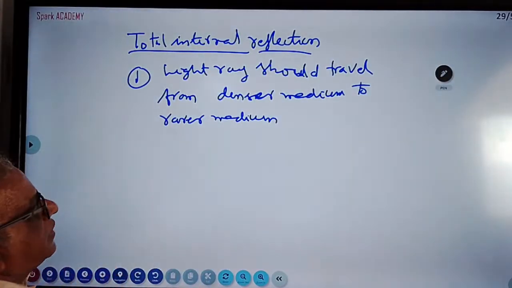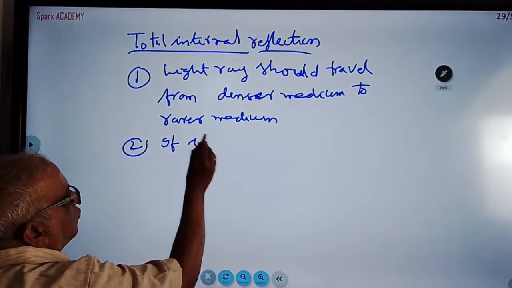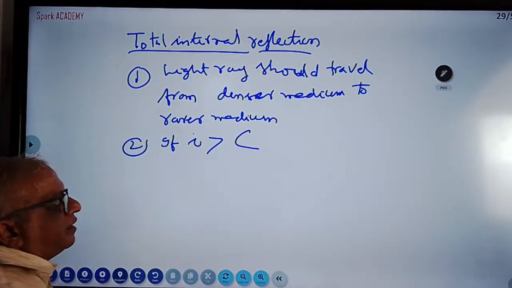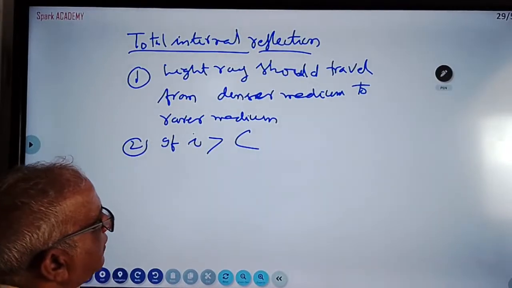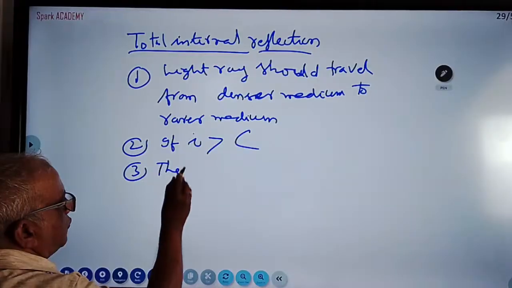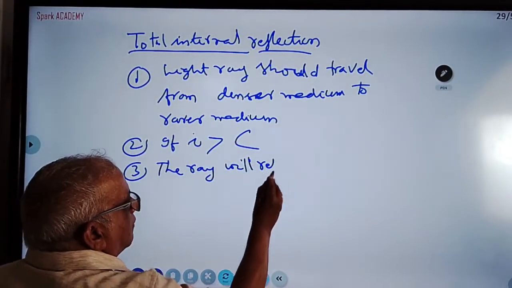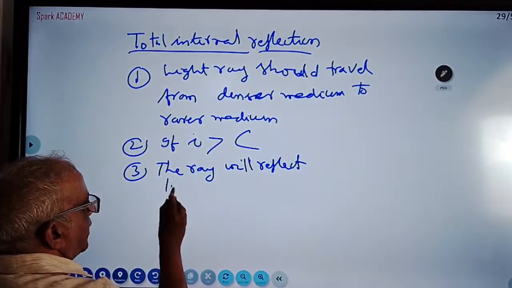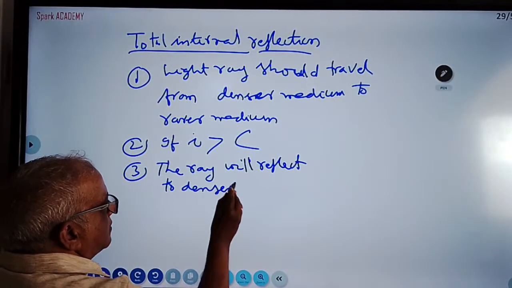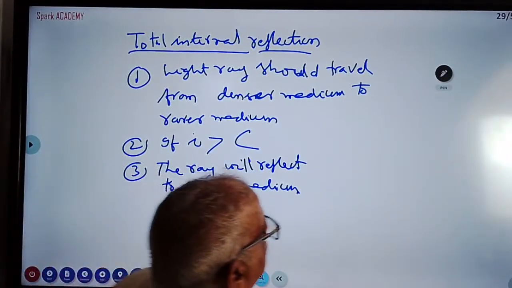The light ray should travel from denser medium to rarer medium, and the angle of incidence I should be greater than the critical angle C. Then what will happen? The ray will reflect back to the same denser medium. This is known as total internal reflection. What is the diagram here?